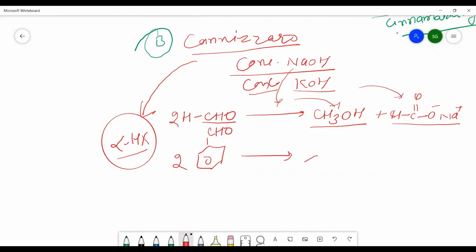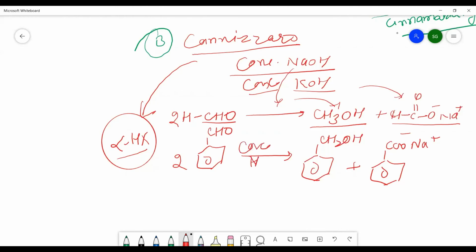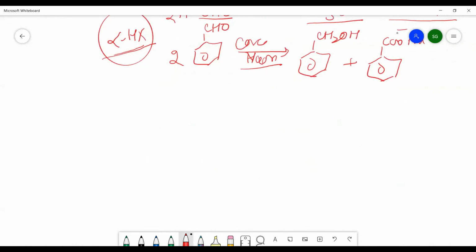And in case of benzaldehyde, the reduction product will be benzyl alcohol, and the oxidized product will be this compound, that is the sodium benzoate. So this was about the Cannizzaro reaction, in which there is no presence of alpha hydrogen. So they undergo Cannizzaro reaction other than aldol condensation, but they can go in the cross aldol condensation with another molecule which has the alpha hydrogen. So here we have completed the aldehydes and ketones, so that you can do the questions based on these compounds.